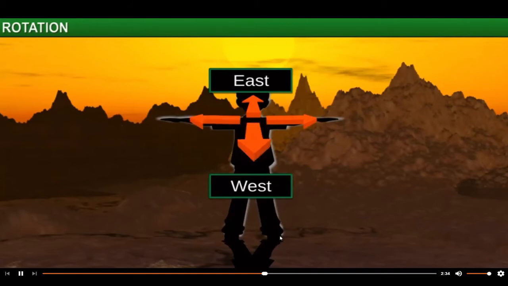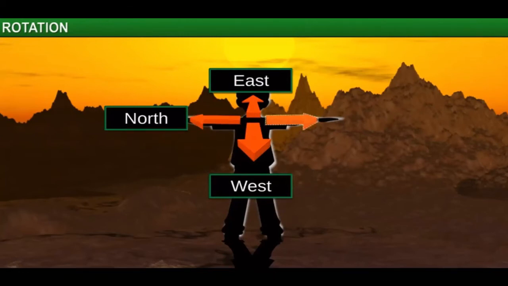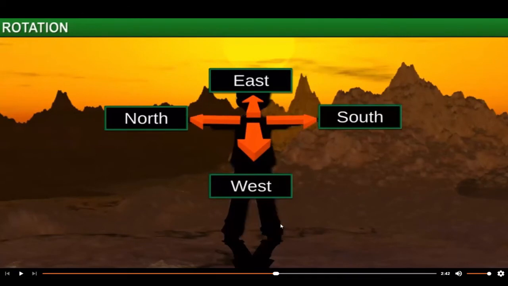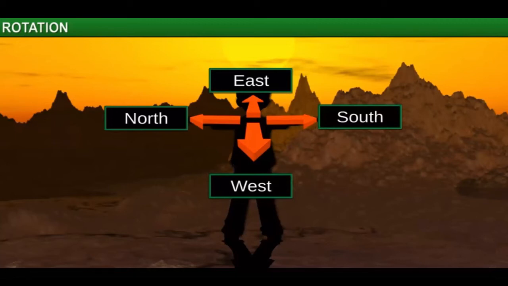His left hand is pointing to the north, and his right hand is pointing to the south. If we are facing the sun, we are facing to the east. If we are facing to the east, that means we are facing the sun. Then our left side is the north and the right side is the south.